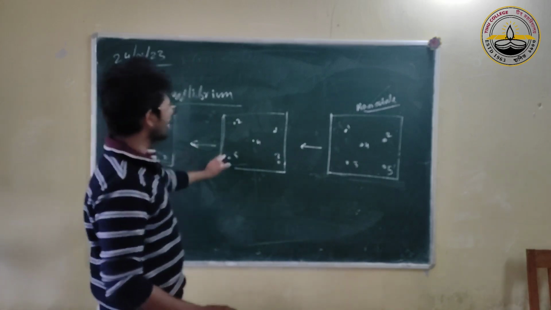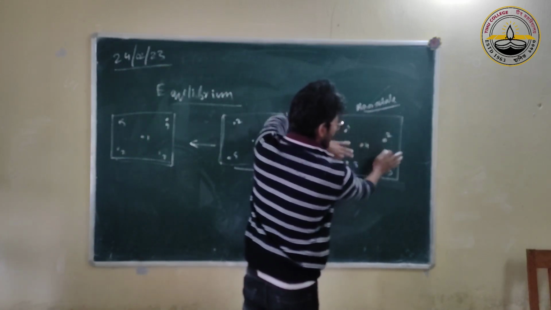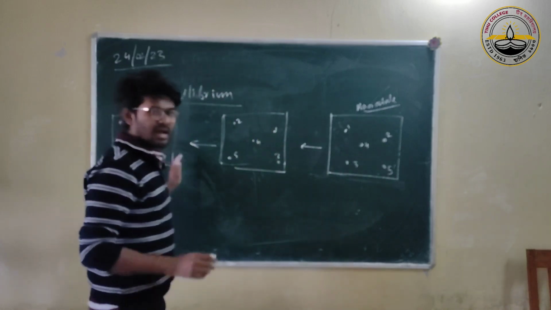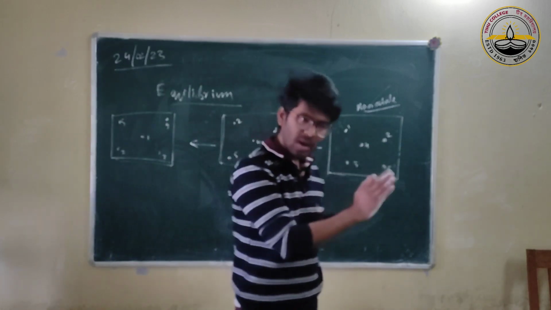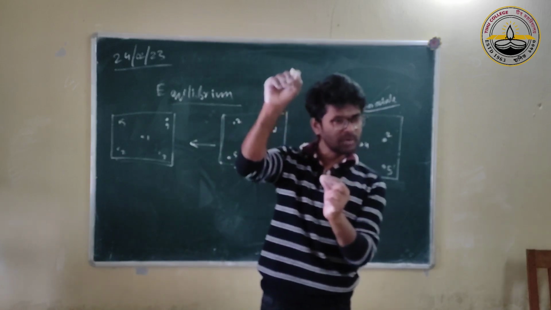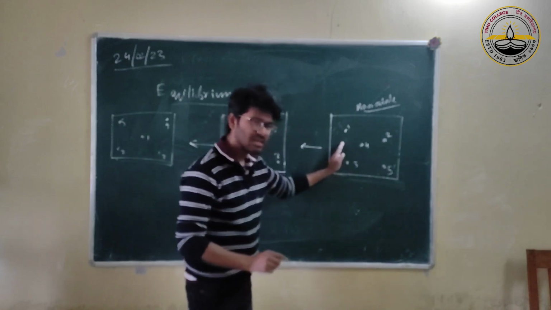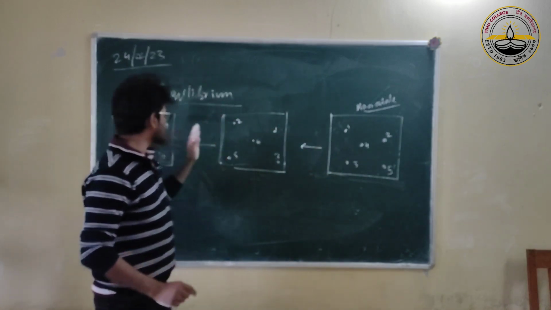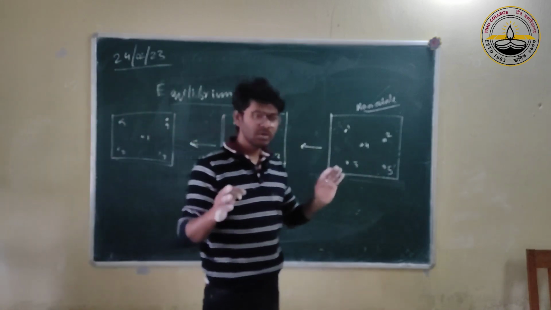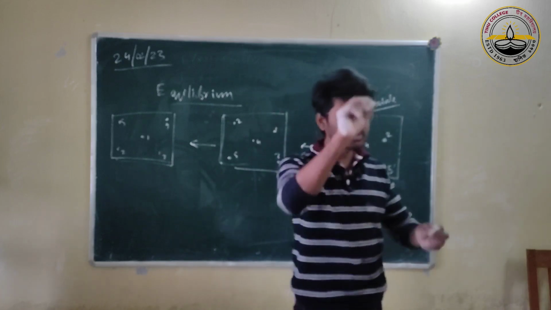Okay? This way, think about a real gas-filled box. All these copies, each one is a microstate, with a particular position and a particular velocity. This one is one microstate, this one is another microstate, and likewise, if there are 10 to the power 23 molecules, there will be 10 to the power 23 positions.